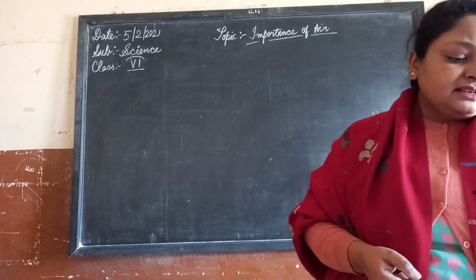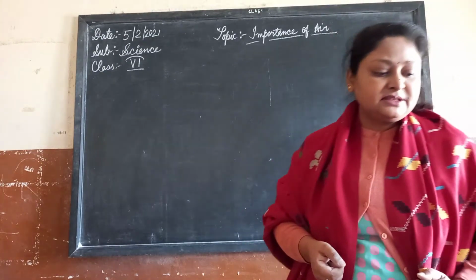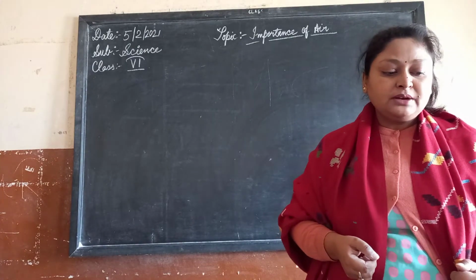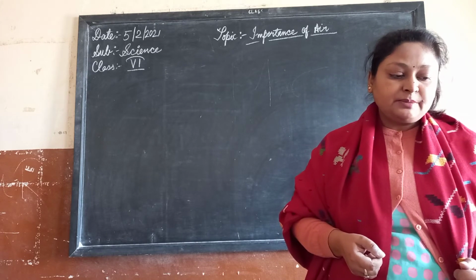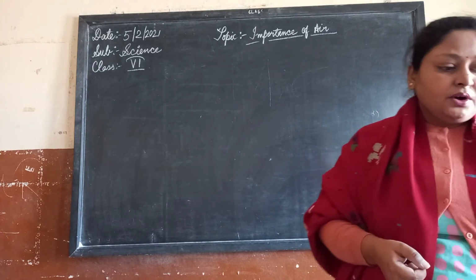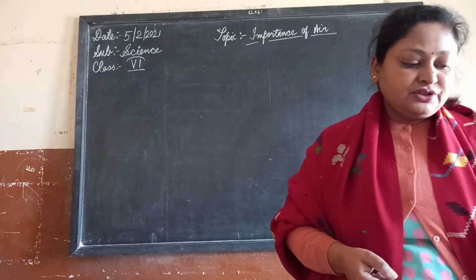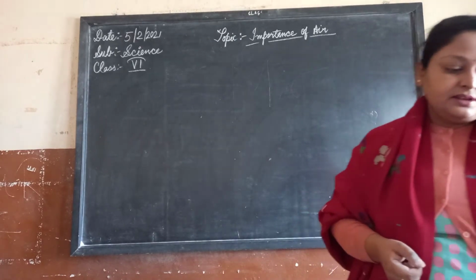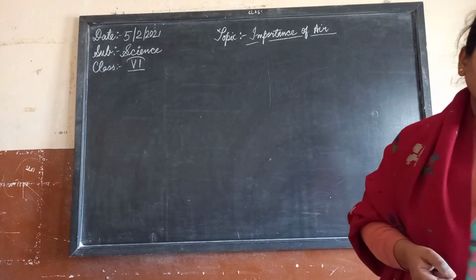So what is the composition of air? The composition of air is 78% nitrogen, 21% oxygen, and the remaining 1% includes carbon dioxide, argon, water vapor, and dust particles. So air is the most important thing, and nitrogen has the major part of it. The major part is 78% made up of nitrogen, and the importance of nitrogen is as follows.